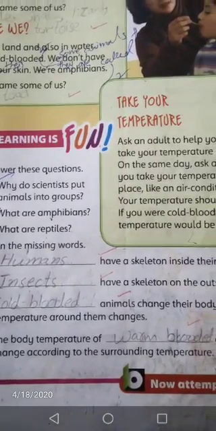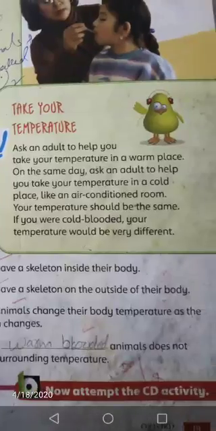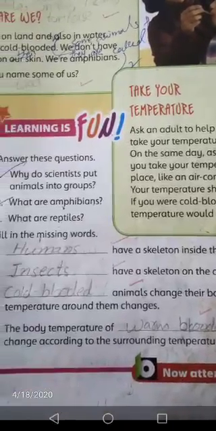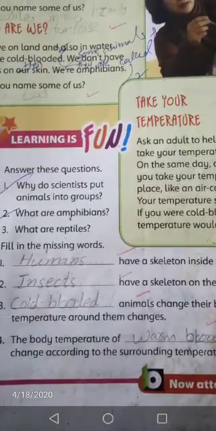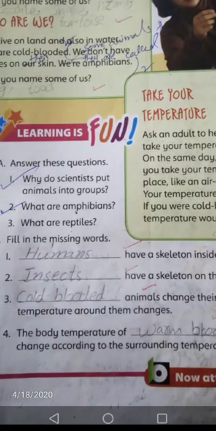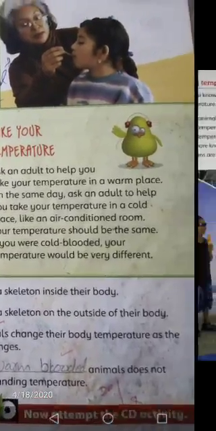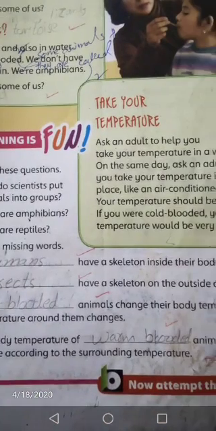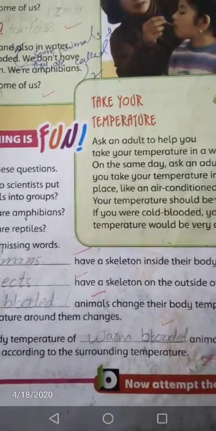Number 3 is, blank animals change their body temperature as the temperature around them changes. These are the cold-blooded animals. And number 4 is, the body temperature of blank animals does not change according to the surrounding temperature. These are warm-blooded animals.